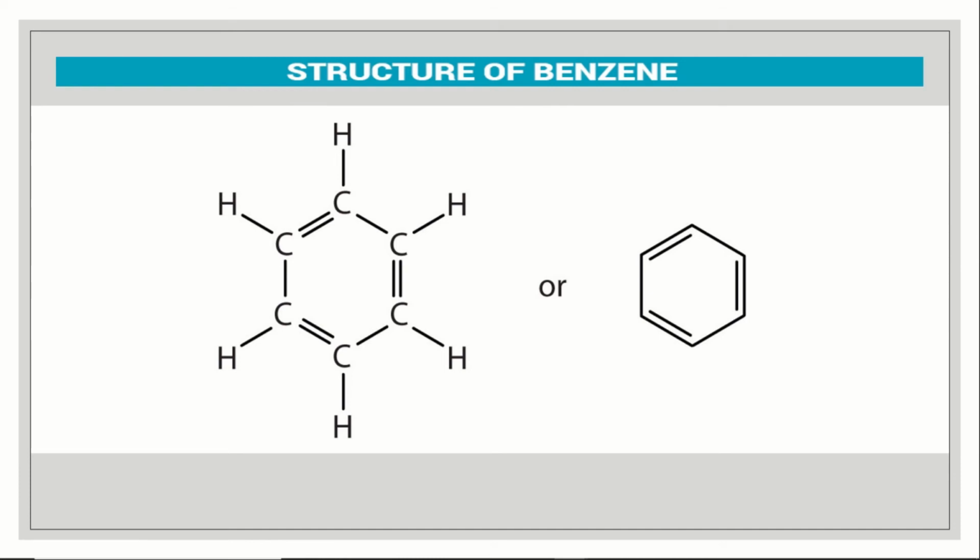So this is, as I told you, the very important structural formula of benzene. Either you can write one or the other. The first diagram you can write, or you can write this, or both you can write in your exam if they ask you. Okay, so this is the cyclic structure of benzene, and it is also called a benzene ring. The formula for benzene is C6H6, 6 carbon atoms and 6 hydrogen atoms. Molecular formula is C6H6, and for the structural formula you can see the diagram here, where you have to write alternate single and double bonds, one after the other.